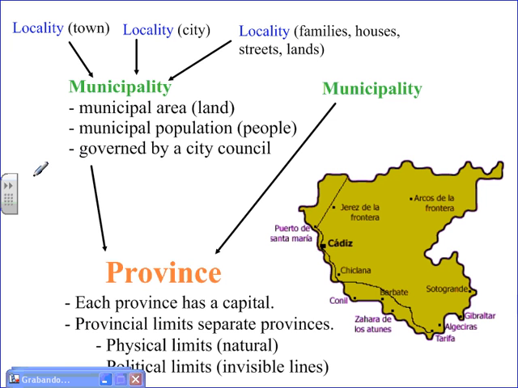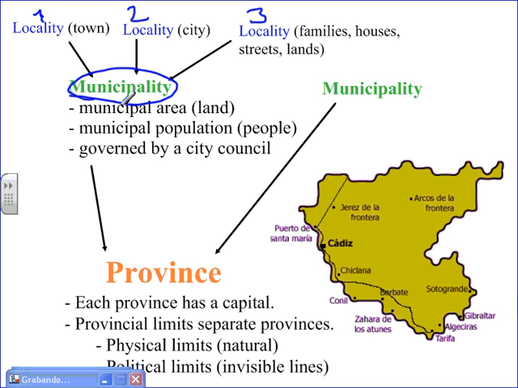Okay, so as I said before, one or more localities, like Cerceda, make up one municipality. So a locality can be a town, a city, and it includes the families, houses, streets, and lands that are around that town or city. So one or more localities make a municipality.